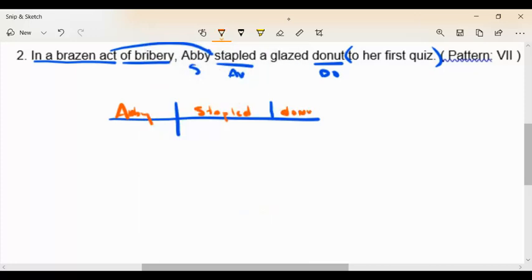All right, so a couple of reasons, once again, why the slanted line denotes or lets us know that I'm dealing with either a to-be verb or a linking verb, where a straight line denotes or lets me know that I'm dealing with an action verb. Another reason why this is straight is it's to let me know I'm not going to point backwards. I don't want to point backwards to Abby because Abby is not a donut. So I want to keep that straight to let me know, hey, this noun over here is different from this noun.